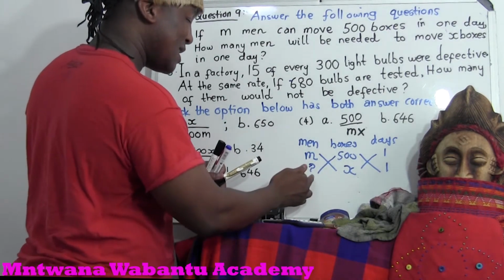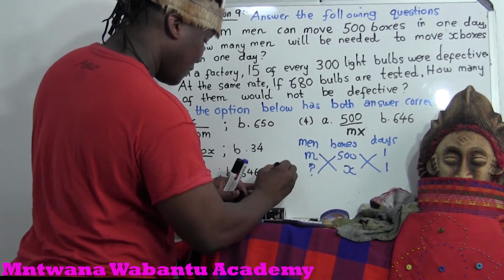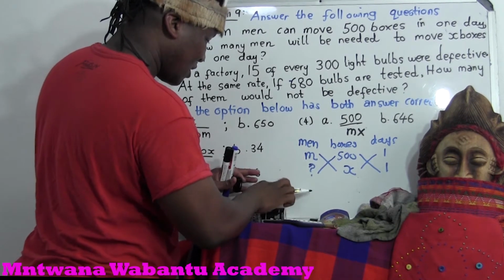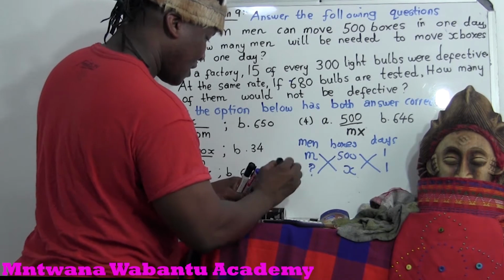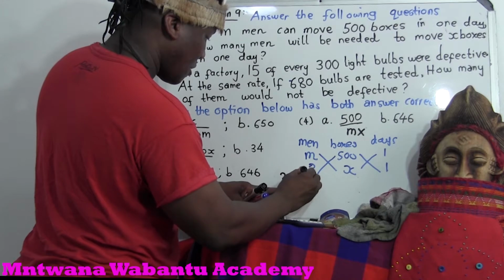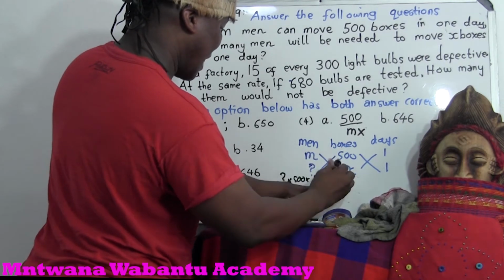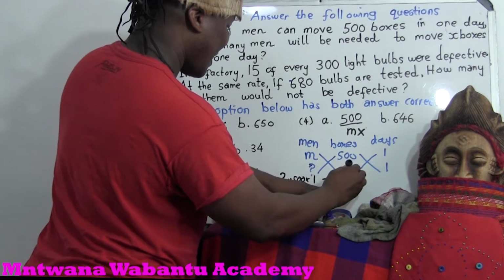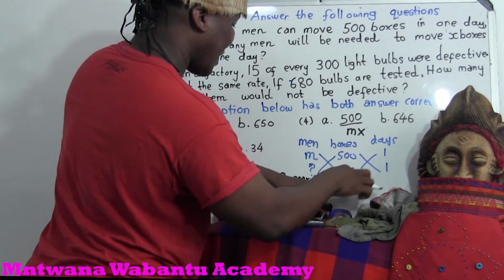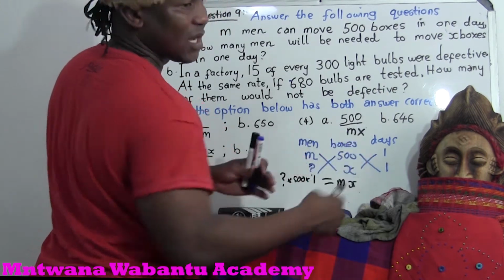So you multiply along the line of the cross. So what we're looking for, we multiply. Question mark multiplied by 500 multiplied by 1 must be equal to M multiplied by X multiplied by 1. But anything multiplied by 1 is itself, so it's like MX, because 2 times 1 is 2.